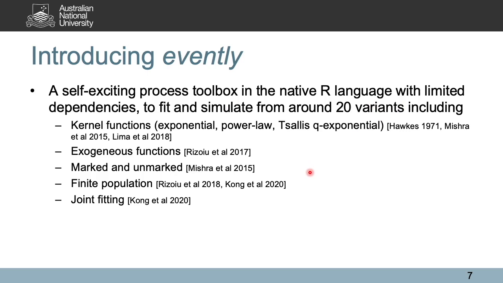Those include different kernel functions, such as exponential and power law functions, different exogenous functions, marked and unmarked Hawkes processes, the finite population variants, and the joint fitting variant.